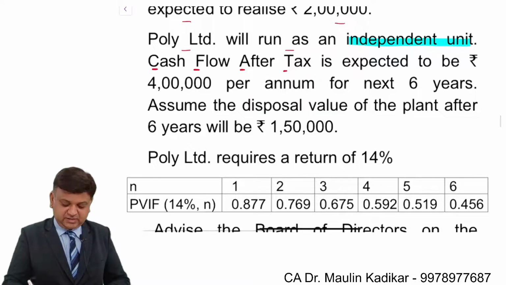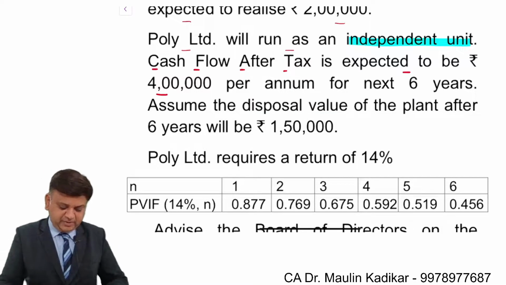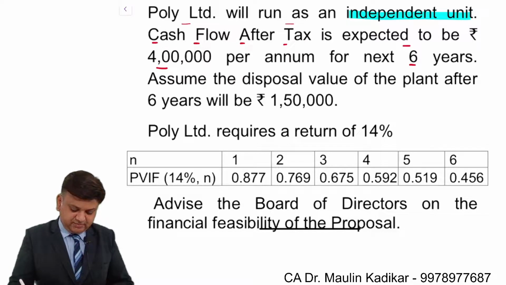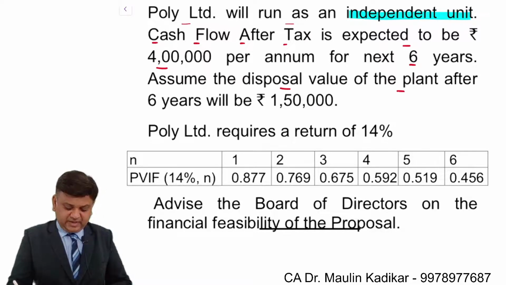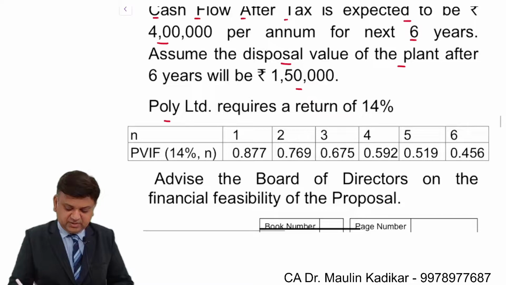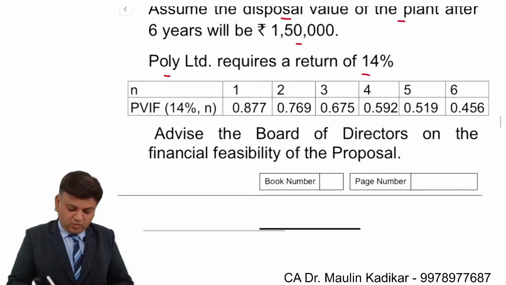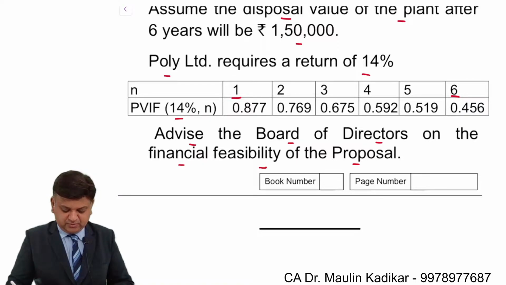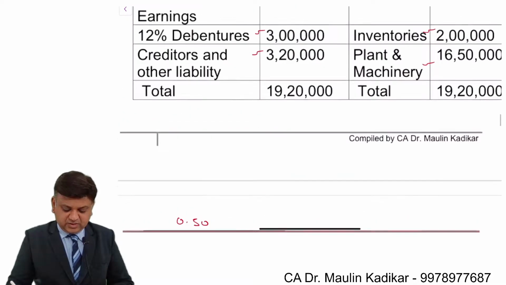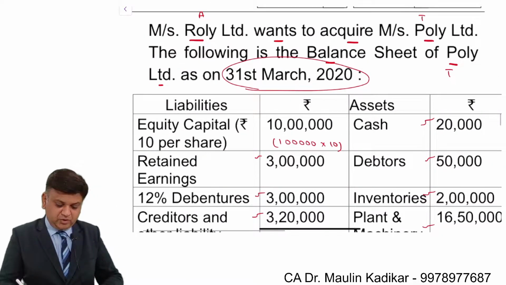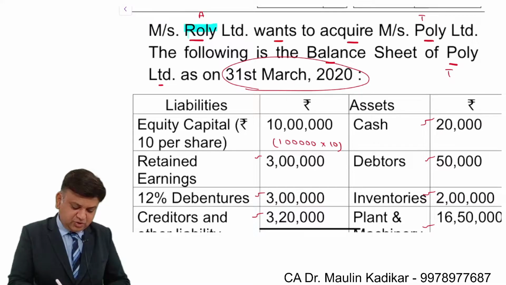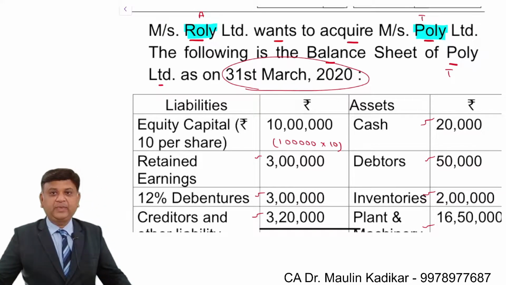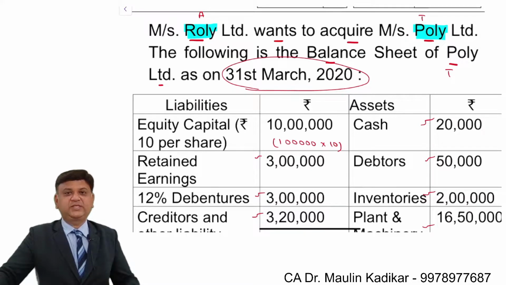CFAT, cash flow after taxes, is expected to be 4 lakh rupees per annum for the next 6 years. Assume the disposal value of the plant after 6 years will be 1 lakh 50,000. Polly Limited requires a return of 14%. PVIF factors for 1 to 6 years have been given at the rate of 14%. Advise the board of directors on the financial feasibility of the proposal. So basically from this information we are required to compute, from Roly Limited's point of view, whether it should acquire Polly Limited or not. I request all of you to go through the question and then we'll discuss how to do it.